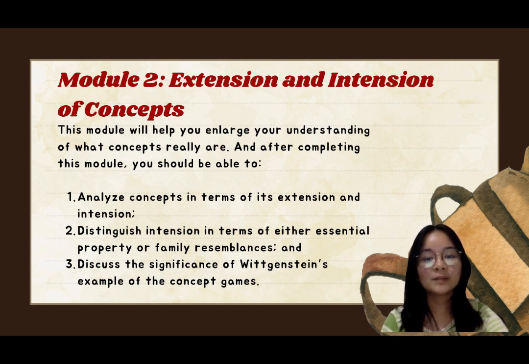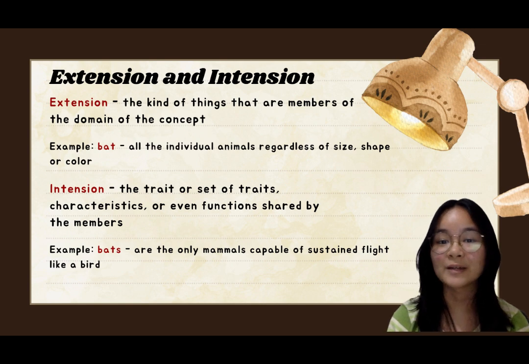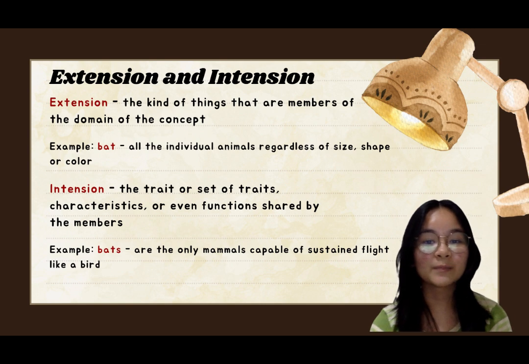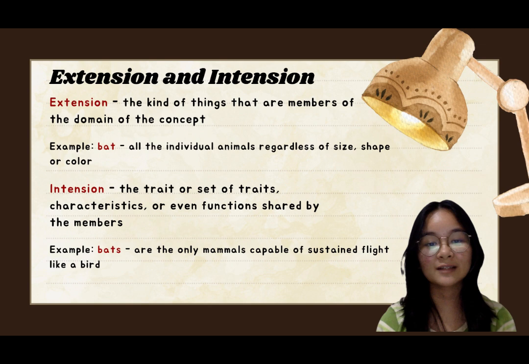After completing this module, you should be able to analyze concepts in terms of their extension and intension, distinguish intension in terms of either essential property or family resemblances, and discuss the significance of Wittgenstein's example of the concept games. Every term expressing a concept is analyzable from two aspects, extension and intension. Extension is the kind of things that are members of the domain of the concept, while intension is a trait or set of traits, characteristics, or even functions shared by the members.